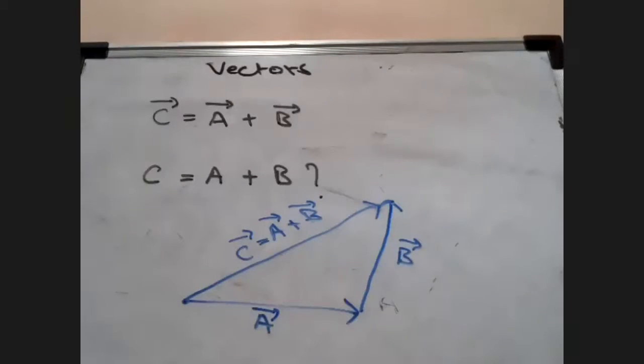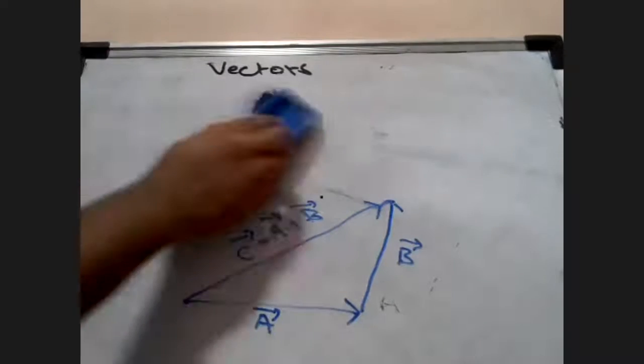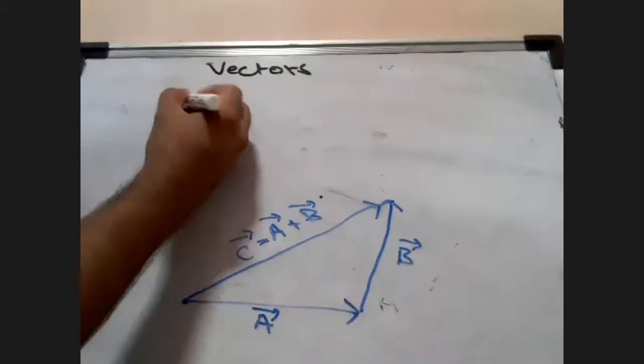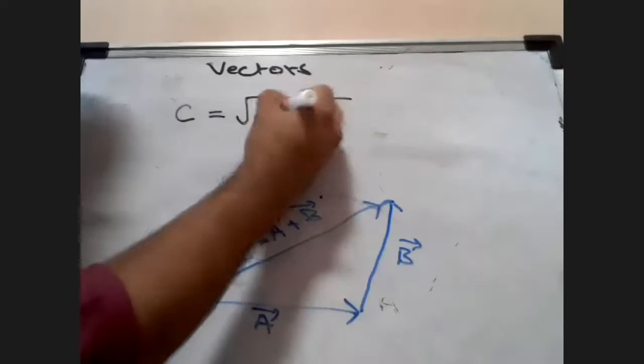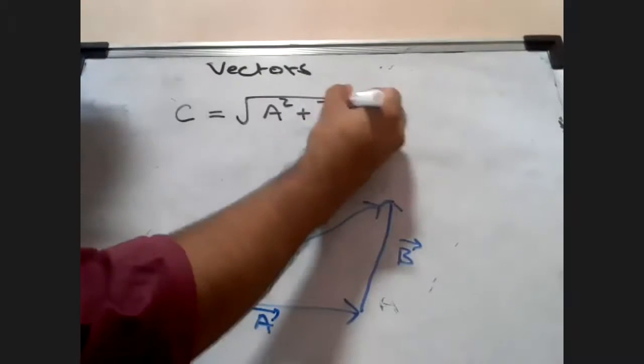What is this? This is called magnitude. What is going to be the magnitude? In this case, it will be according to Pythagoras theorem. Yes or no? So I can say that the magnitude of C is going to be the square root of the magnitude of A vector, whole square, plus the magnitude of B vector squared. See, students, listen to me.